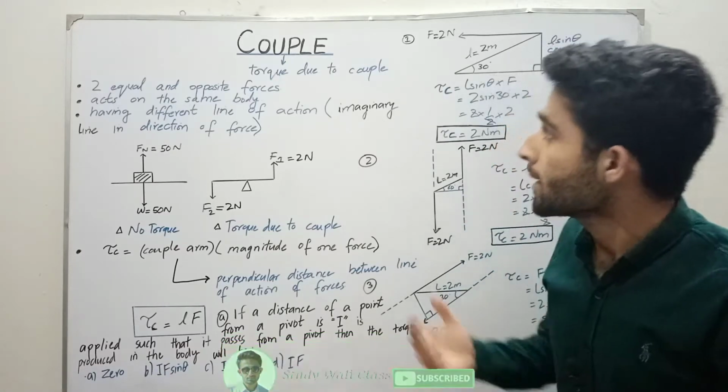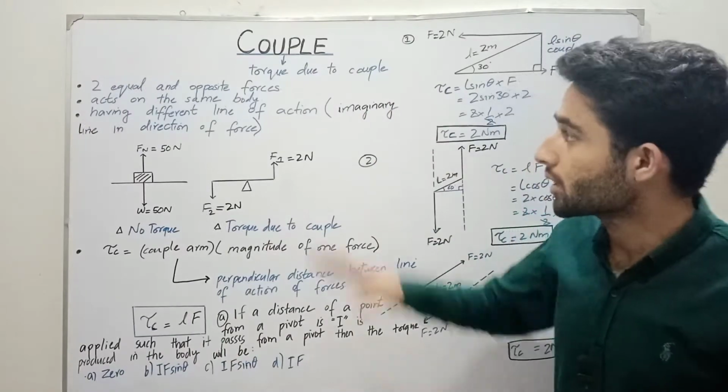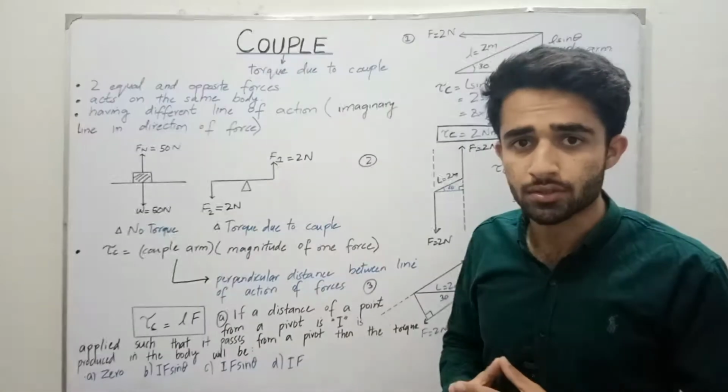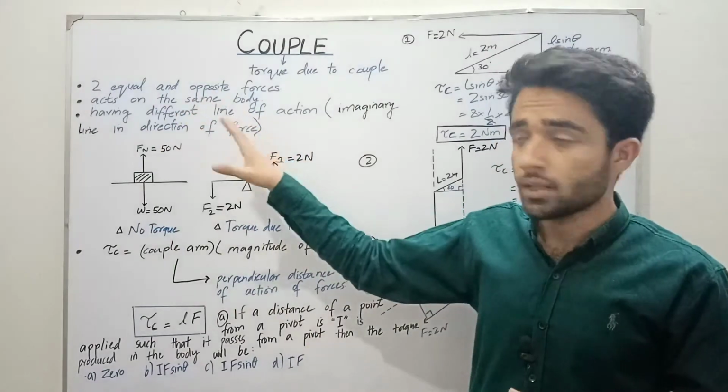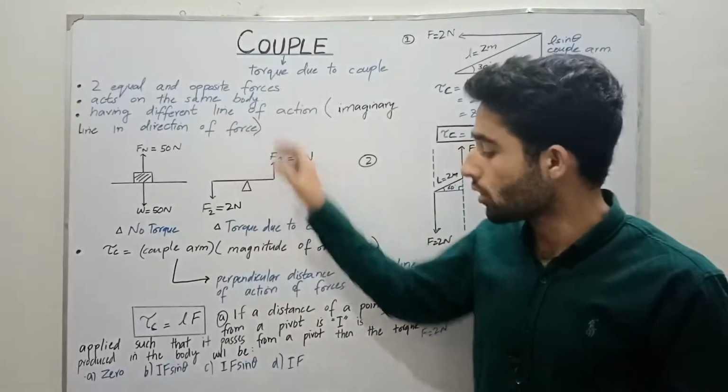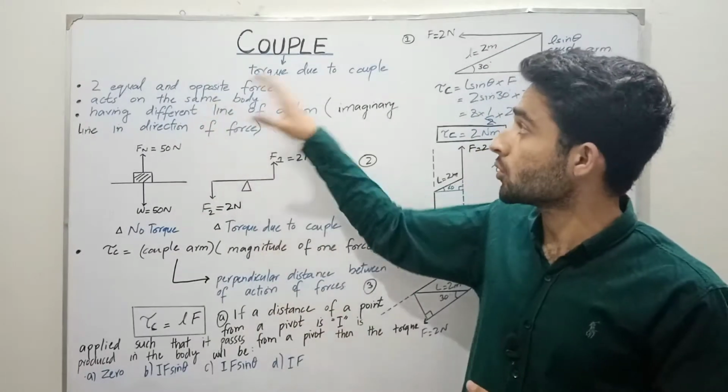So first of all, what is a couple? A couple is when two equal and opposite forces act on the same body and they have different lines of action, then a couple is produced in the body.